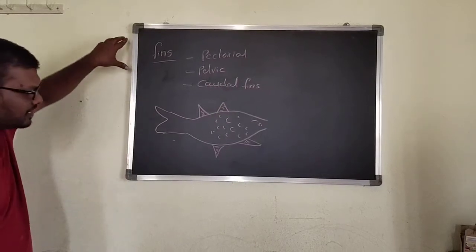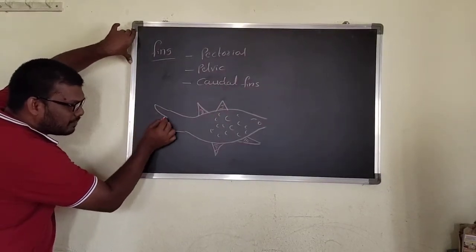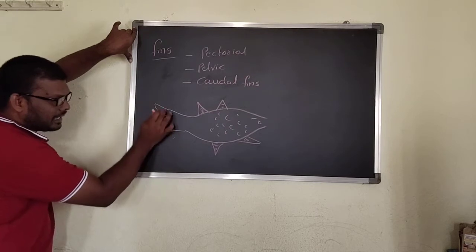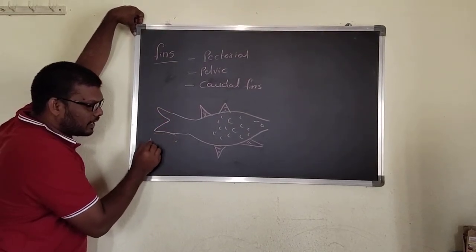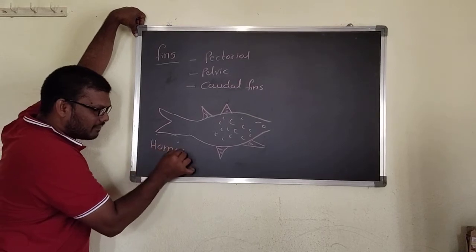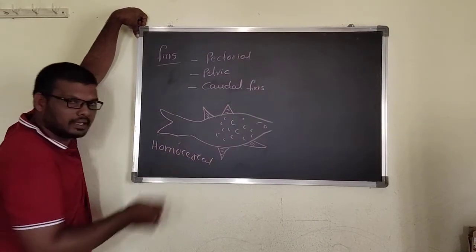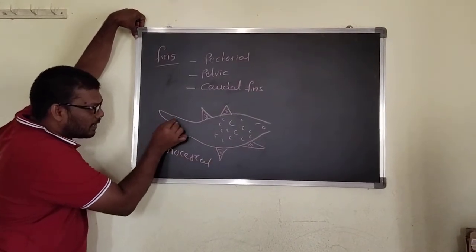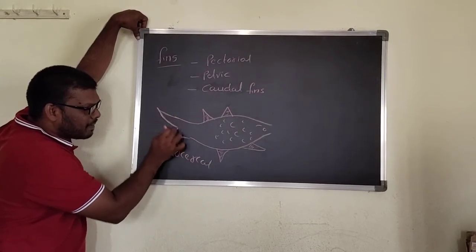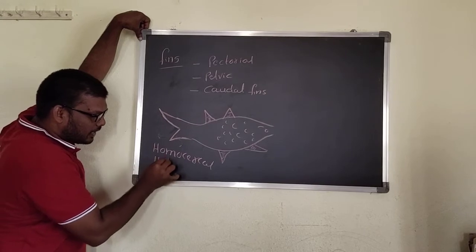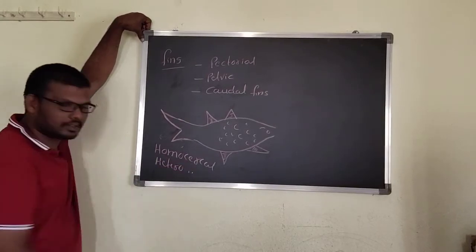When the caudal fin lobes are of the same type, in equal position, that is called a homocercal caudal fin. In heterocercal, one lobe is large and the other is small. This type of caudal fin is called a heterocercal caudal fin.